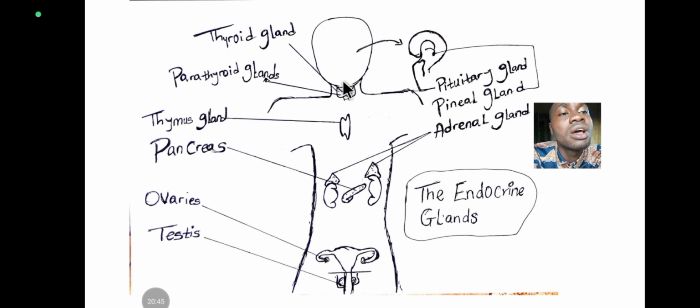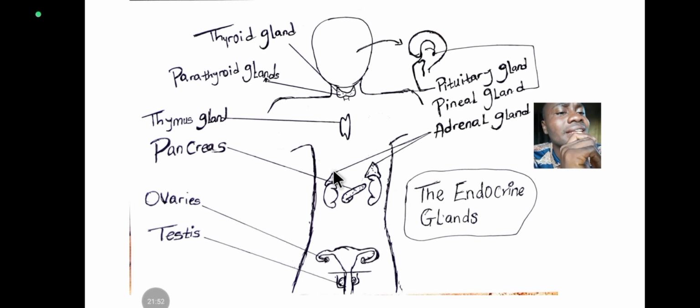All right, so moving downwards, we have the thyroid gland, located in the middle of the neck, close to the thyroid cartilage. We have the cricoid cartilage on top and the thyroid cartilage below. In between the cricoid and the thyroid cartilage, we have the cricothyroid membrane. Located on the thyroid gland, you have the four lobes of the parathyroid gland: 1, 2, 3, 4. Then moving downwards, we have the pancreas, which produces insulin. That's its endocrine function.